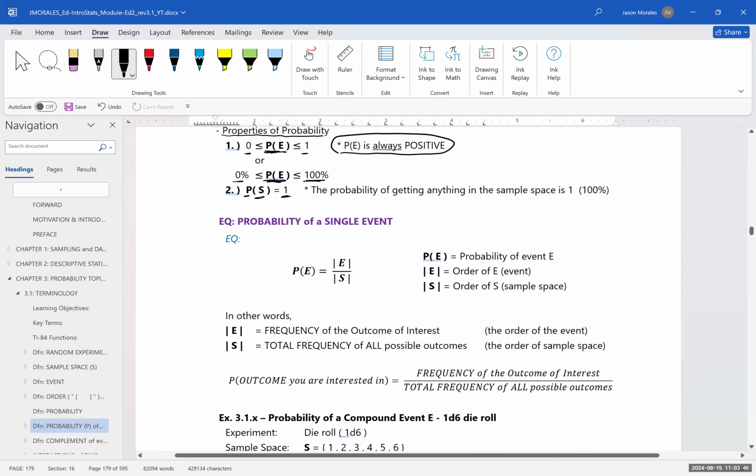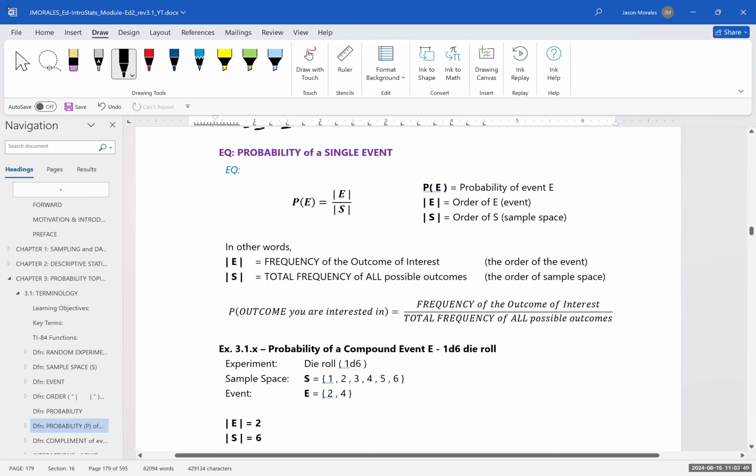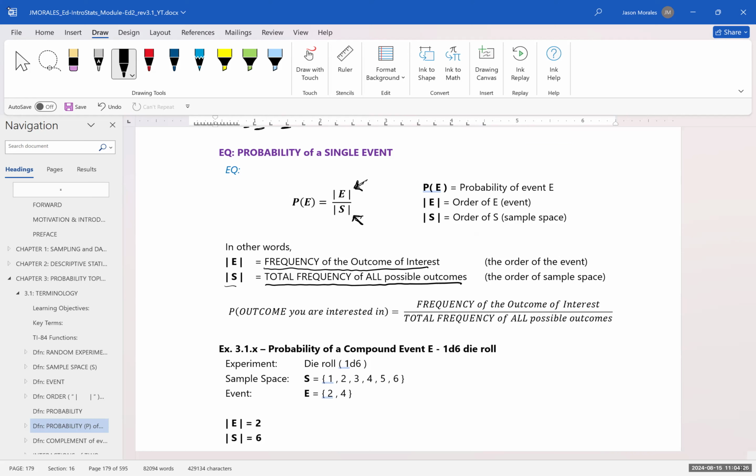All right, so here's the equation for the probability of a single event. So the probability of a single event is going to be equal to the order of the event over the order of the sample space. So this is where the probability is a ratio between the number of outcomes in the event over the number of outcomes in the sample space. So in other words, the order of E is the frequency of the outcome of interest, and the order of S is the total frequency of all possible outcomes.